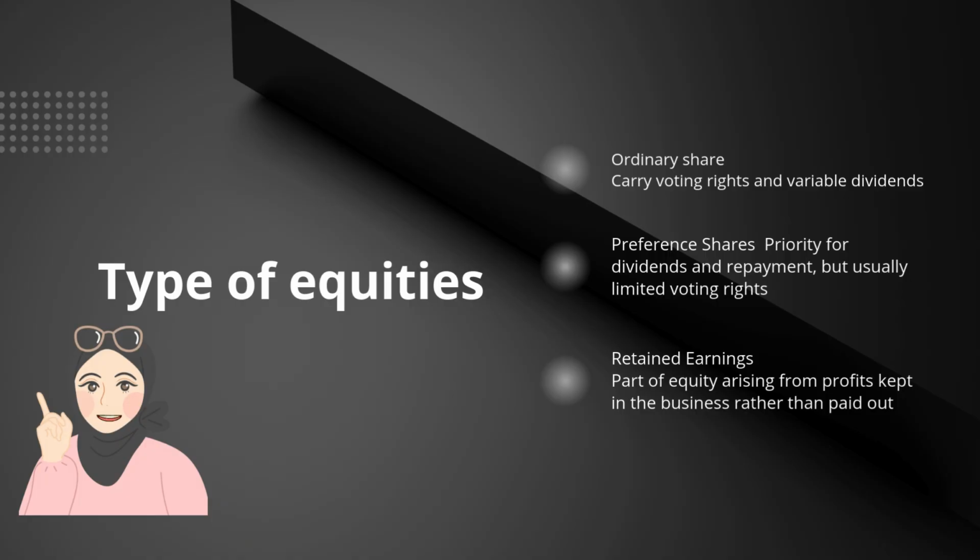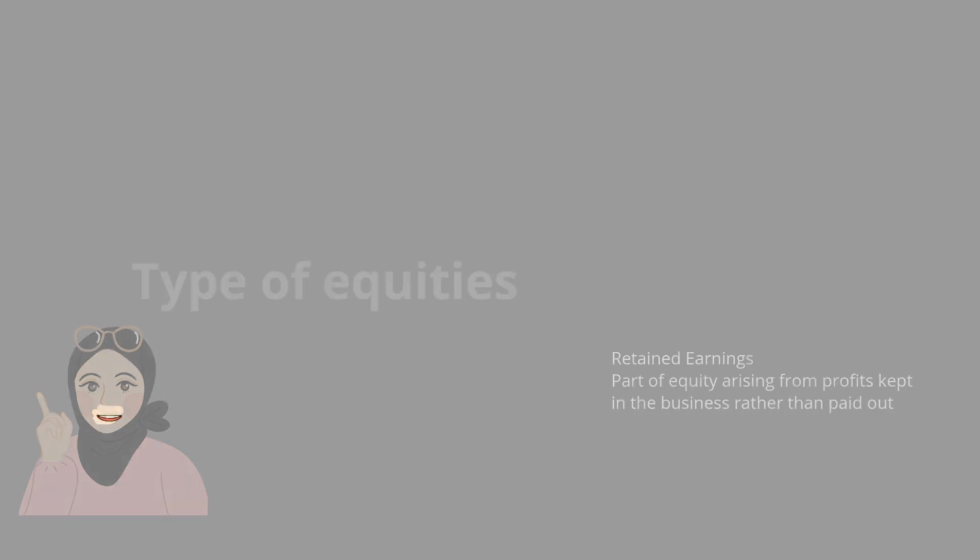Second, we have preference shares. These shareholders get priority for dividend payments and repayment if the company is liquidated. However, their voting rights are usually limited. Finally, we have retained earnings. This is part of equity that comes from profits kept within the business instead of being paid out as dividend. Retained earnings are important because they allow the company to reinvest in growth and expansion.